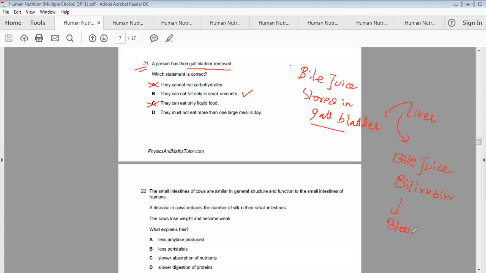And it's being filtered out by the kidney. So it can't reach the intestinal area or the digestive tract for the emulsification. As we know, bile juice is there to do the emulsification. Emulsification is the process in which the surface area of the fat globules is increased. Fat molecules' surface area is increased.